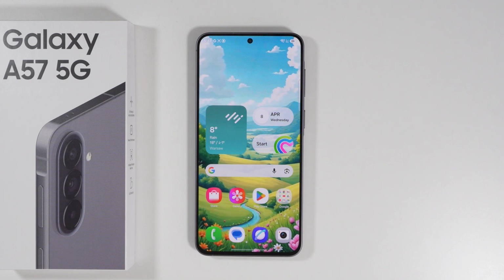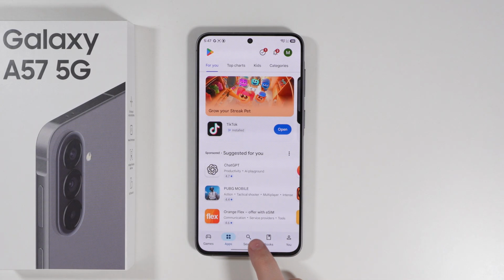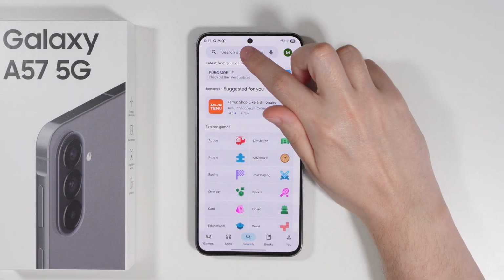If you want to install WhatsApp on Samsung Galaxy A57, it is pretty straightforward. First of all, we're gonna open the Play Store. Over here in the Play Store, we're gonna use the search option at the bottom of the screen. Then we can use the search field at the top.